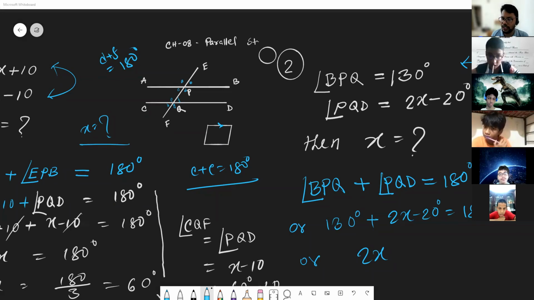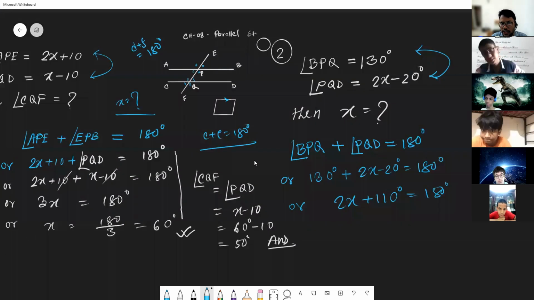130 minus 20, so there will be 110 degrees, and the right side is 180 degrees. So now what will be the value of x? First do the subtraction.